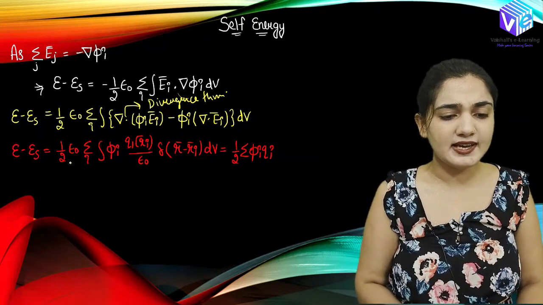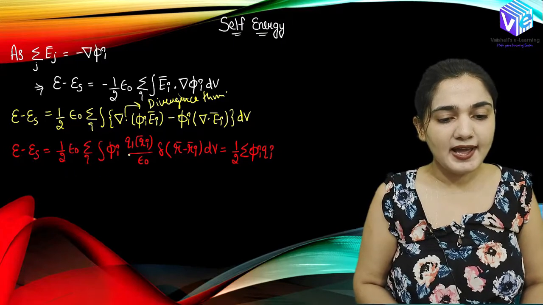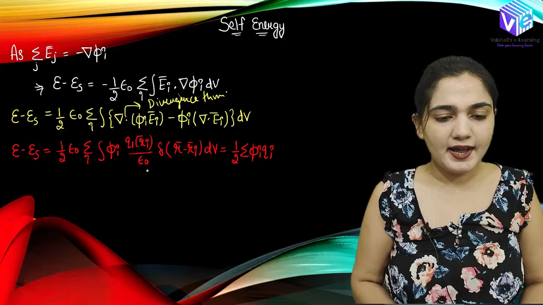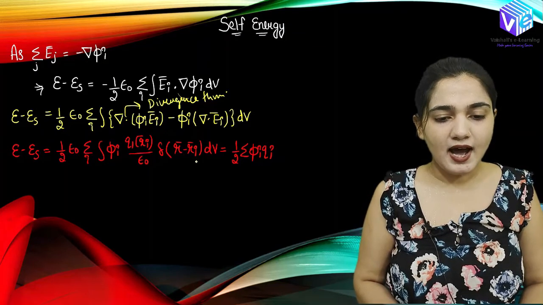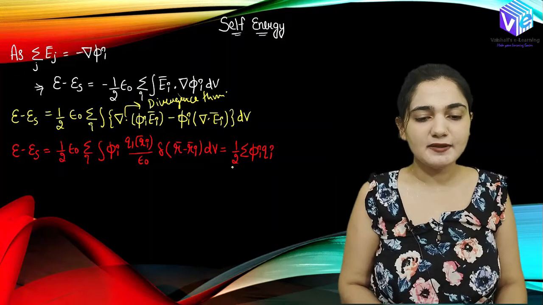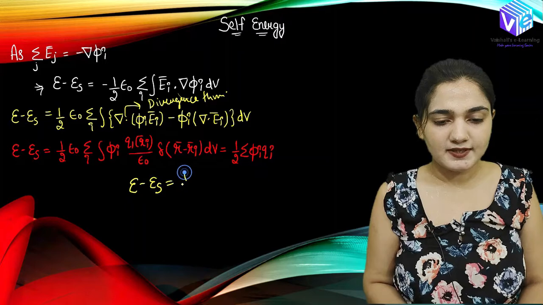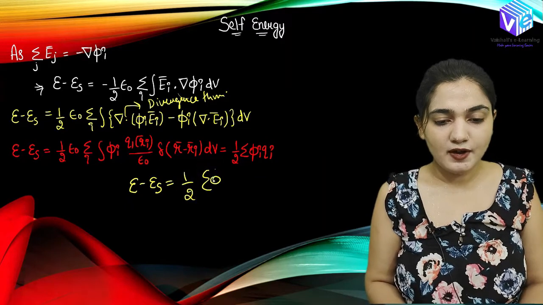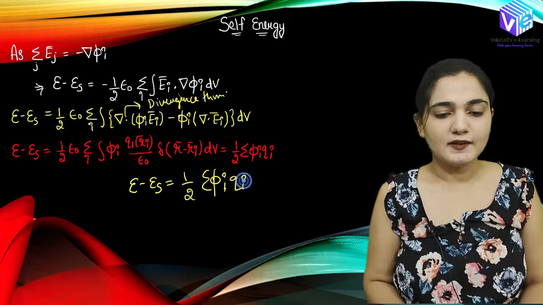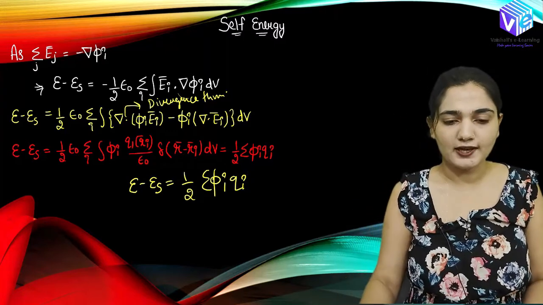So E minus Es can be represented as half epsilon naught summation over i phi i qi upon epsilon naught delta R minus Ri dV. This is how E minus Es will be represented as half summation of phi i qi. So this is the relation between the self energy and the total energy.